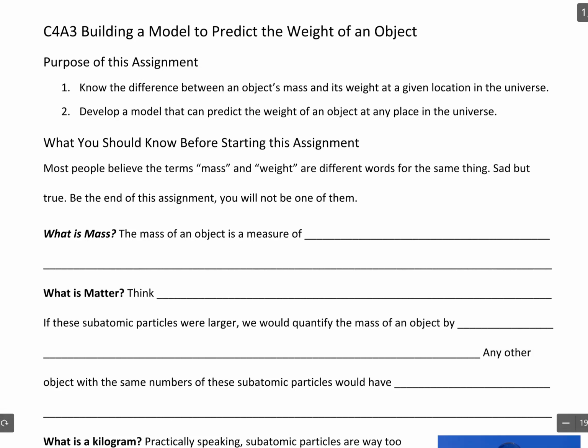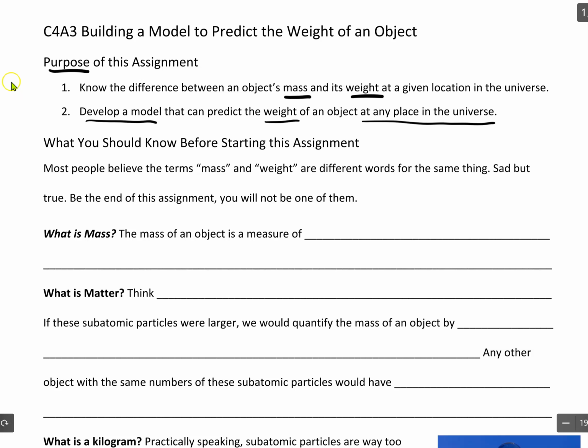All right, why are we doing this assignment? Well, purpose of the assignment, people all over the world every day confuse mass and weight. They think it's the same thing. They're not. Your job at the end of this assignment is to know that they're different. Also, we want to develop a model that can predict the weight of an object at any place in the universe.